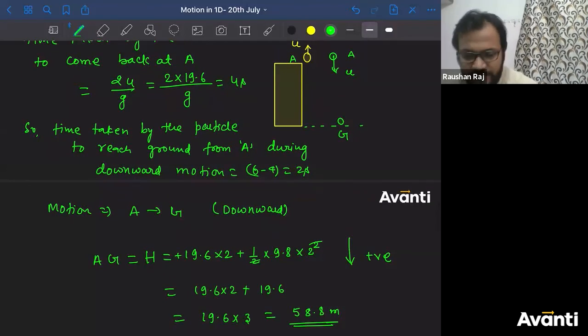Guys, how did you get 57 point something? 57 point something कैसे मिला आपका? Those who have got 57 point something, I think you have committed some mistake. कुछ तो गड़बड़ किया. Or you have committed mistake during multiplication. 19.6 into 3 आप लोगों ने बोला 57.8. That is wrong, right?